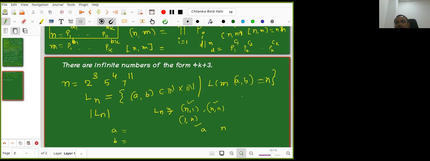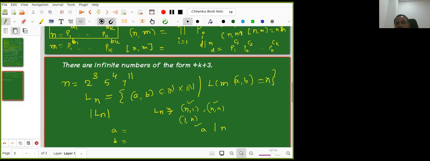What is the LCM of 4 comma 9? 36. So A divides n. A divides n. Yes, right. So already we know that.